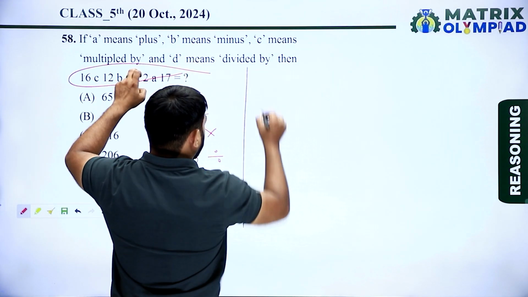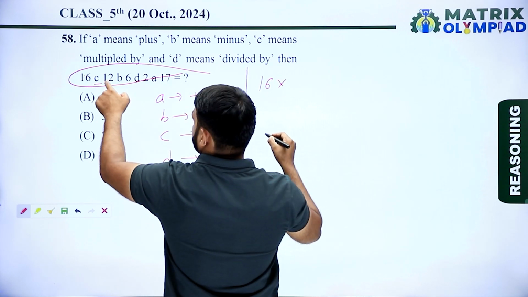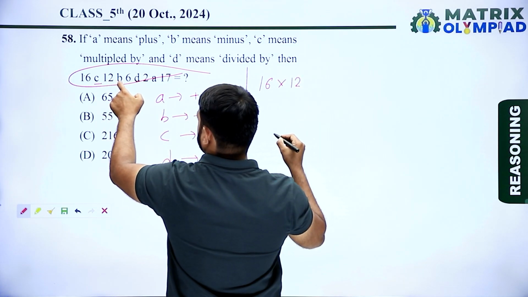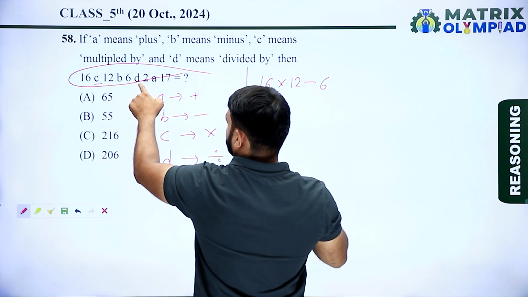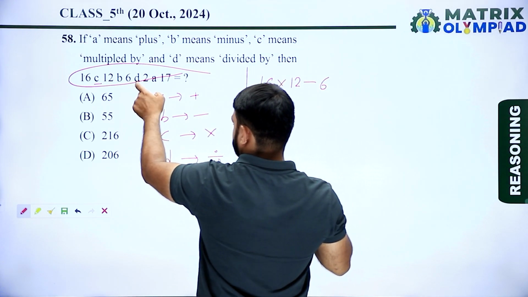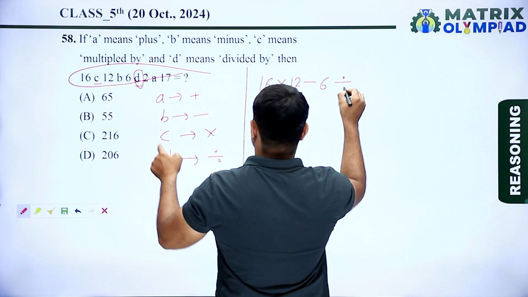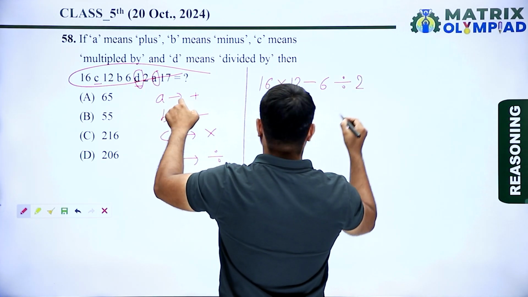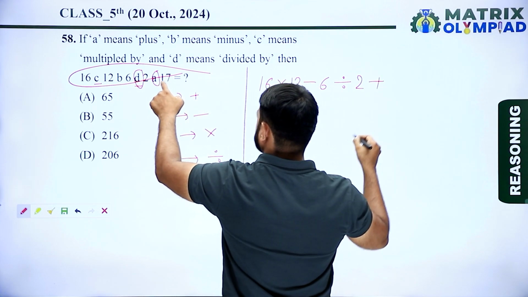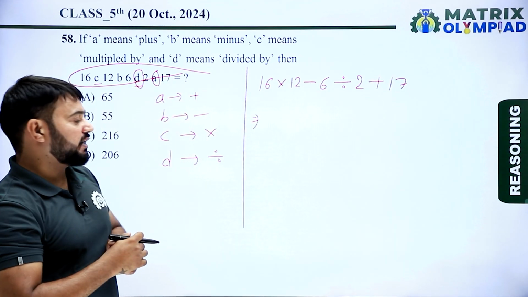So equation is 16 C means multiply by 12, B means minus 6, D means divided by 2, and A means plus 17. Now find the value of given equation.